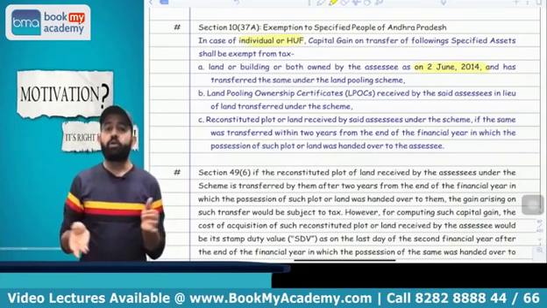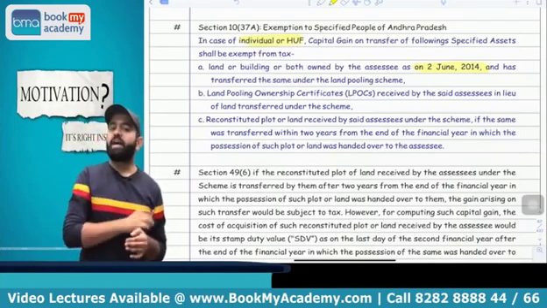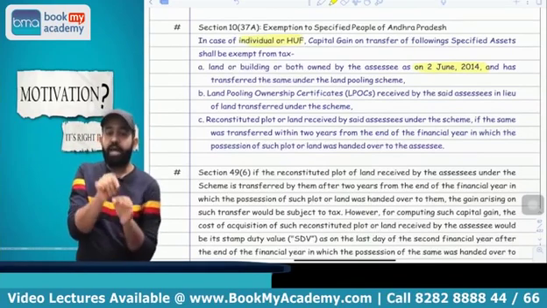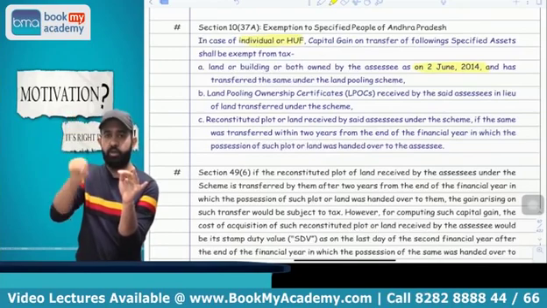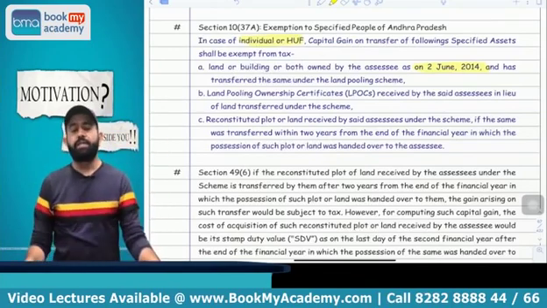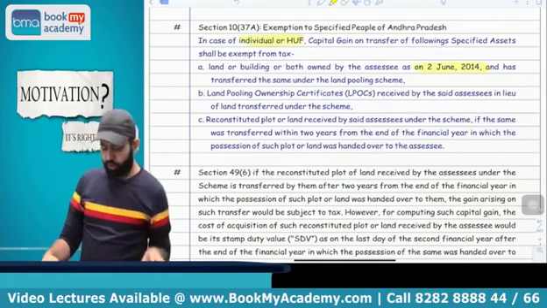But now the question is what will be the cost of acquisition? Then the cost of acquisition will be the stamp duty value at the end of those 2 years. Two years from the end of the year in which possession is received, at the end of 2 years, whatever SDV is there, that will be treated as the cost of acquisition. You got my point or not?